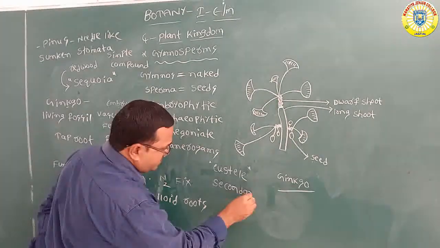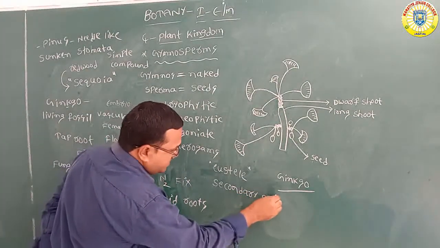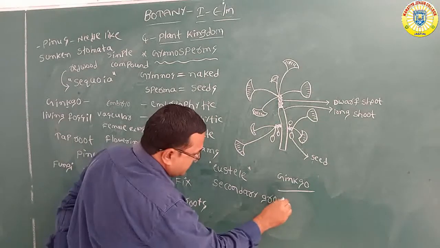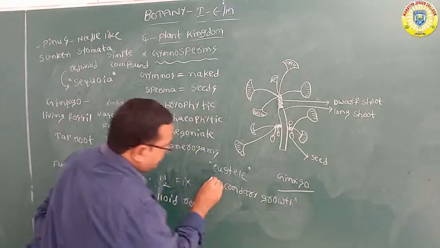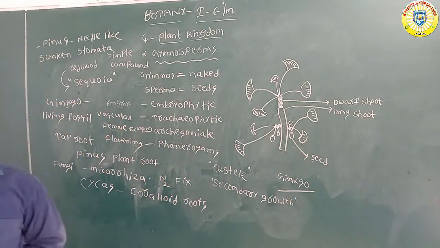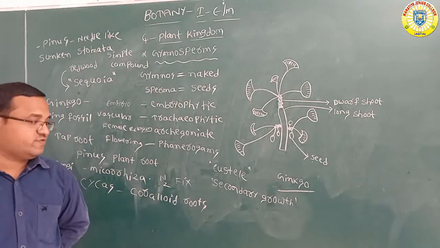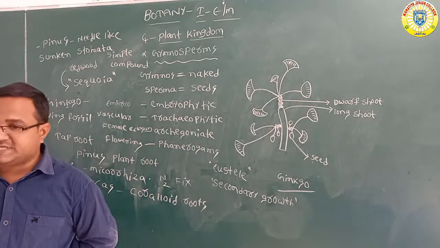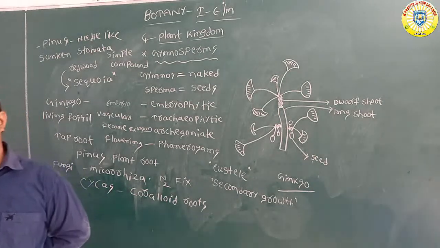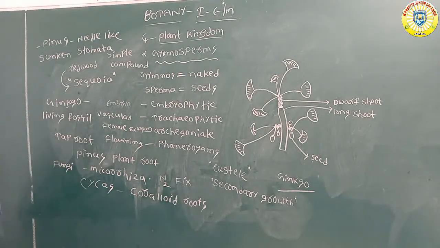Secondary growth you can see in roots and stem. And what is secondary growth? We will discuss it in detail in the sixth unit, in the topic there. So these are all the physical properties generally.